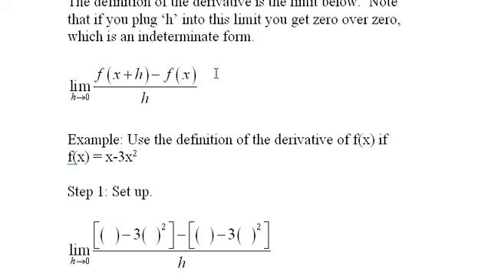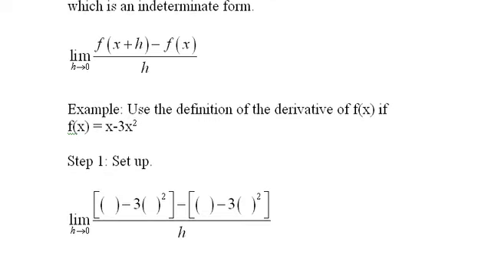And remember what f is. It's a rule. It tells you what to do with the independent variable. And so what it is, it's the rule minus the rule. So here I've set up f minus f, exactly, and these are identical, these two expressions, but they have nothing plugged in yet. The idea is in this expression you're going to plug in x plus h, and in this one you're going to plug in just x, and that's step 2.